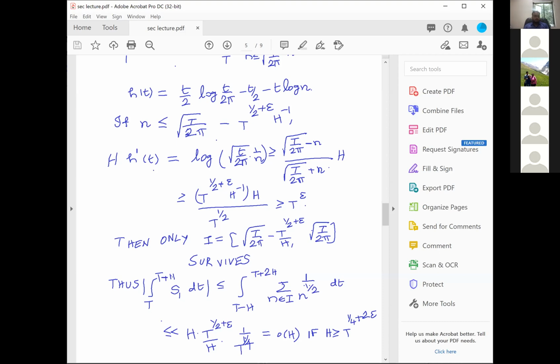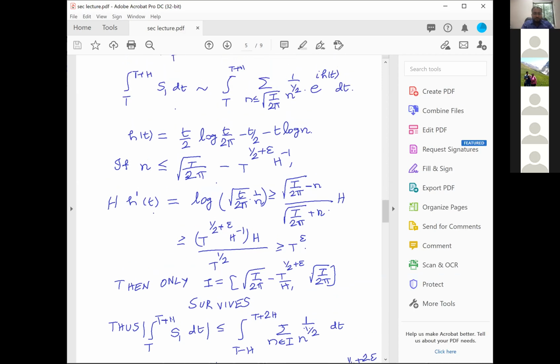You remember, your n is essentially around square root of t by 2 pi. Since n is around the square root of t by 2 pi, 1 over n power half will give you a 1 over t power 1/4. When you do this 1 over t power 1/4 and simplify it, the h cancels, then you get a t power 1/4 plus epsilon. And the t power 1/4 plus epsilon is order of a little o of h if h is bigger than t power 1/4 plus 2 epsilon. Okay, and therefore we have proved what we want, and this is Fárade's theorem.